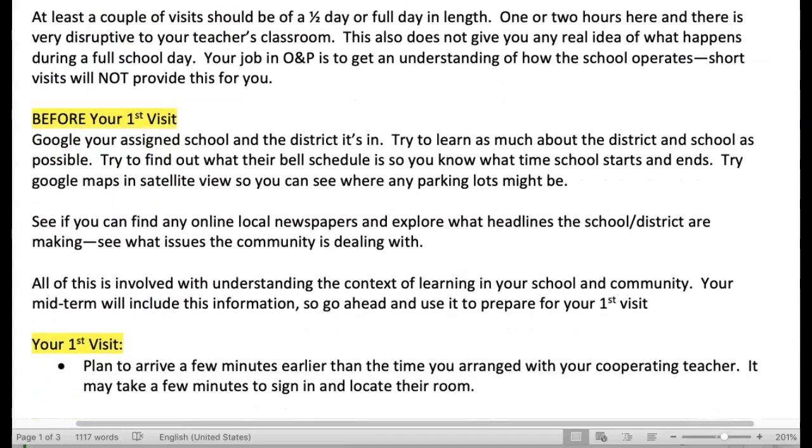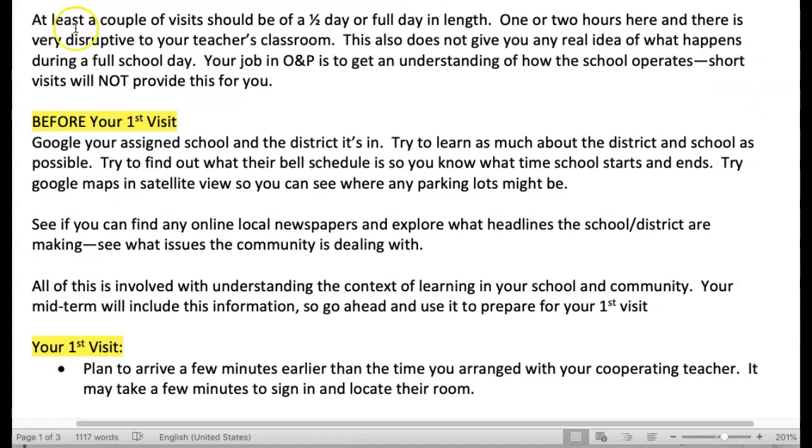About the length and duration of your OMP visits: at least a couple of your visits should be at least a half a day or a full day in length. If you're just going 1 or 2 hours here and there, you're not going to get an idea of the overall flow of the teacher's day and how things work in the classroom throughout an entire day. So you really do need to have at least a couple of days where it's a half day or a full day.